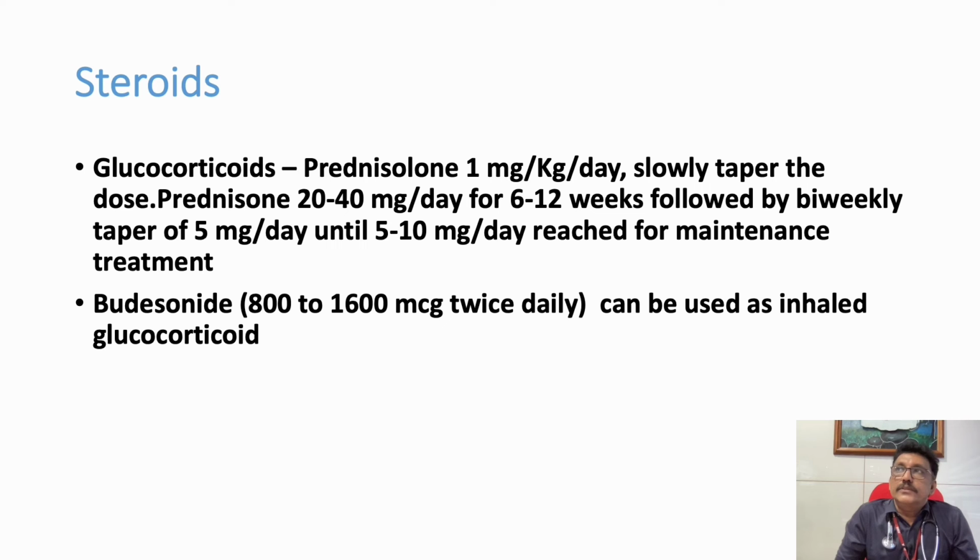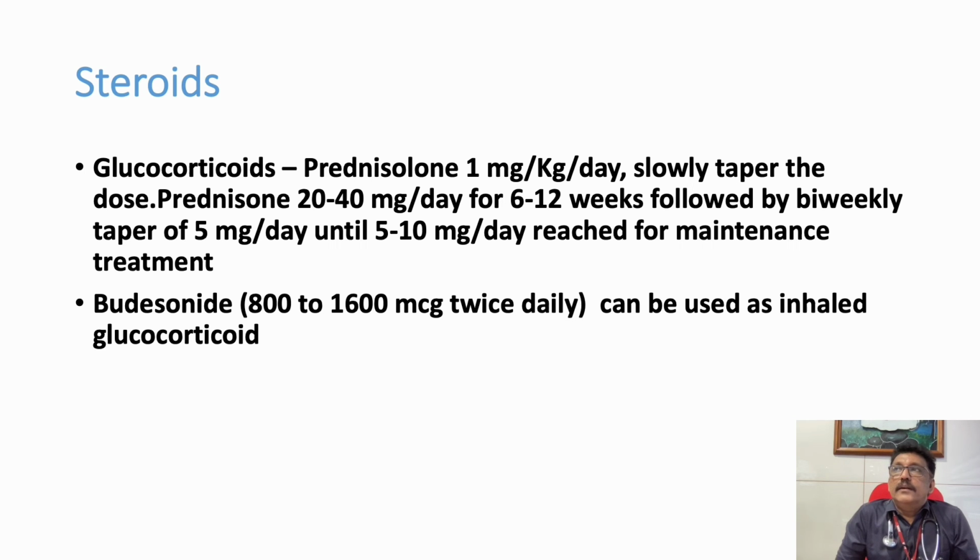Once you make a diagnosis of sarcoidosis, or if we have a differential diagnosis of sarcoidosis but everything else is ruled out, then we can try steroids. Prednisolone 1 mg per kg per day can be started initially, then slowly taper it over 6 to 12 weeks and make it alternate days. But most of the patients may require lifelong steroid therapy or alternate-day steroid. There are some drugs, we'll discuss that. So steroids are the mainstay treatment for sarcoidosis that has to be started immediately.